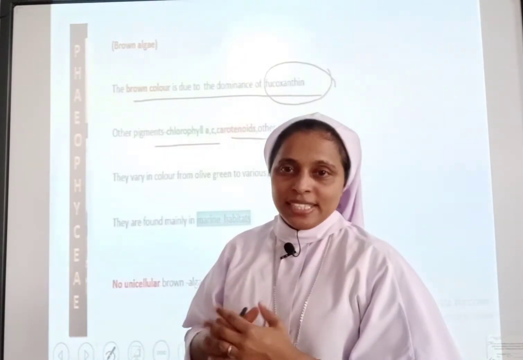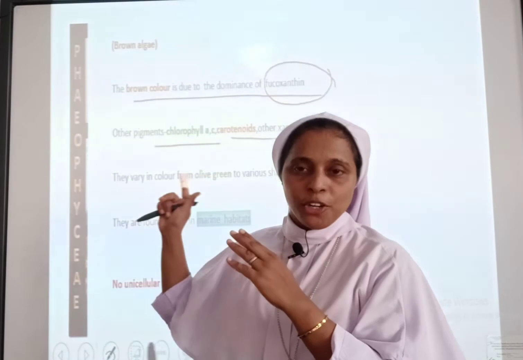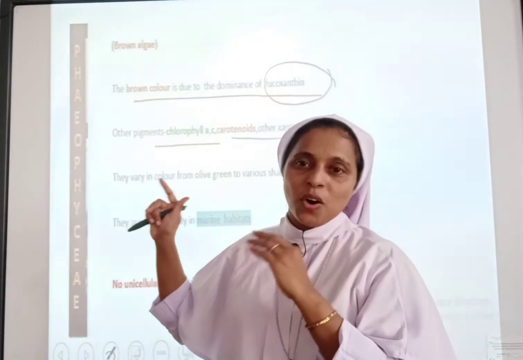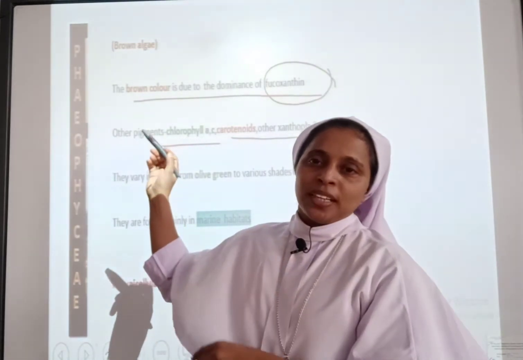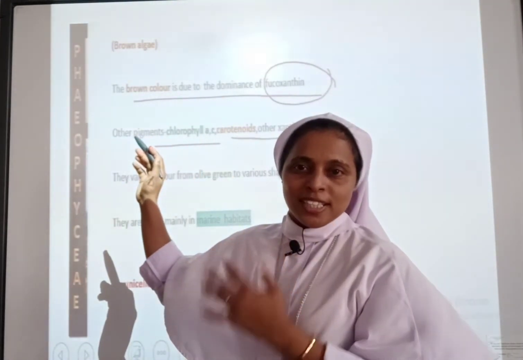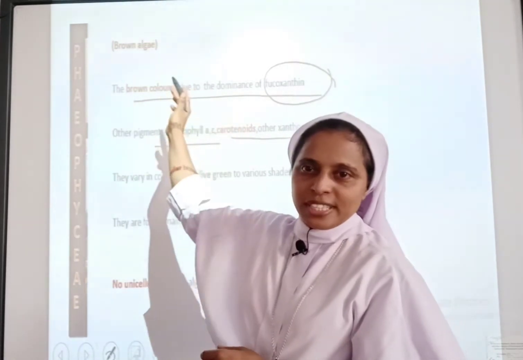In the Chlorophyceae, you might have noted that chlorophyll A, chlorophyll B and carotenoids make them green in color, as we have learned. Phaeophyceae are brown in color due to the presence of a pigment termed fucoxanthin.